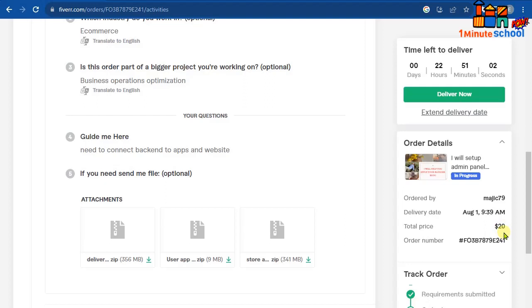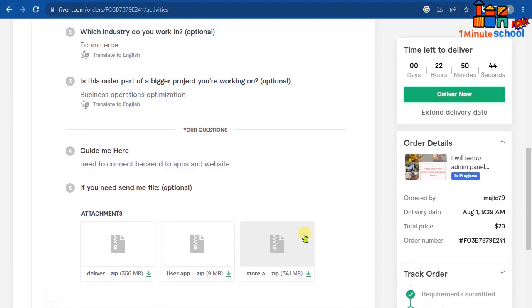So what can you do in that situation? Guys, I will suggest that you don't harass your client. You just need to contact Fiverr and you can cancel that order, or you can ask your client in a friendly way that you want to get more, or you want to get an extra charge to do the work.